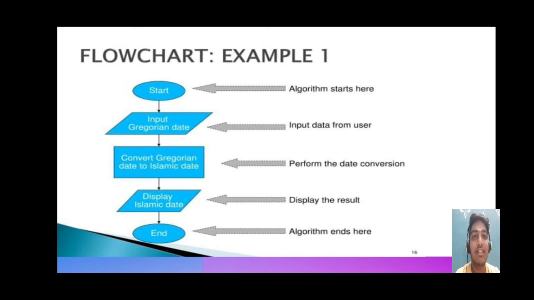In that, in the first circle, we write start, and next is the input structure in which the input details can be written, in the third box the process is written, and in the fourth the output is written. Finally, we put the oval shape and write end.